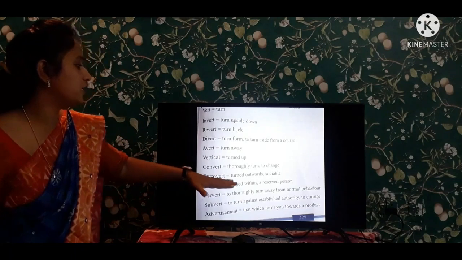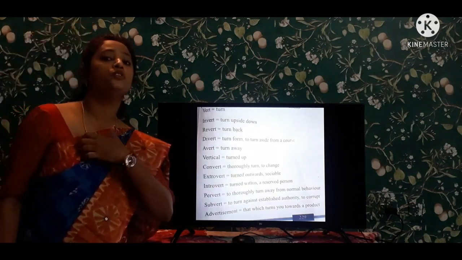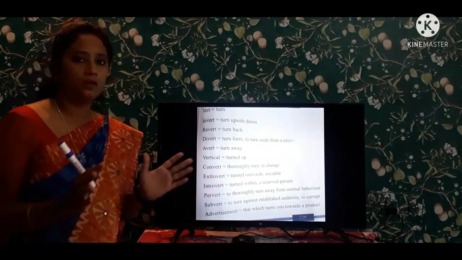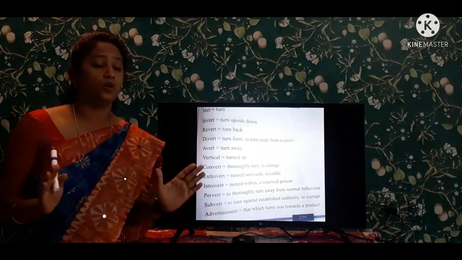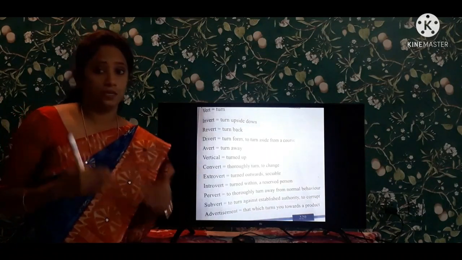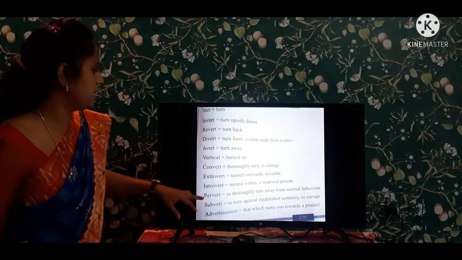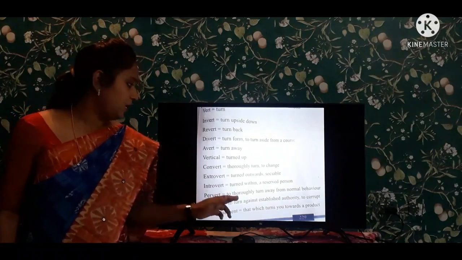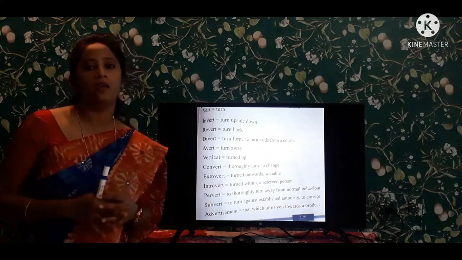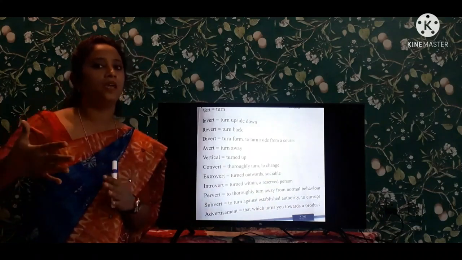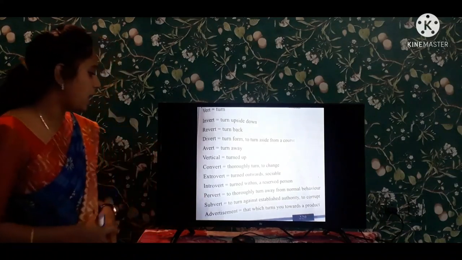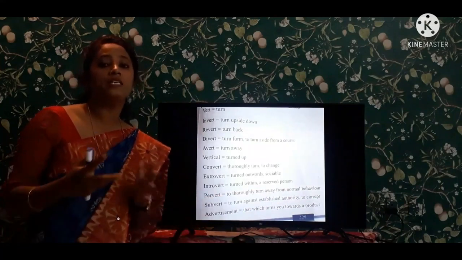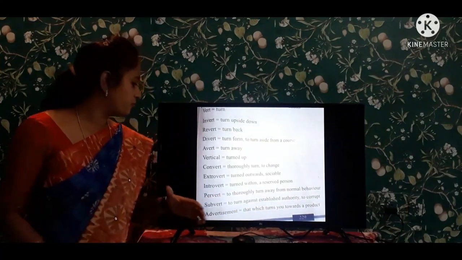And next one is extrovert, outward, sociable, who enjoys working with people, right? And an introvert is a reserved person. He is not able to talk with other people. Next one is pervert. Pervert means not having normal behavior. He is thoroughly turned away from normal behavior, turning from normal to abnormal. An example is psychos. And subvert is to turn against established authority. Those who fight against the government are the example for this subvert.